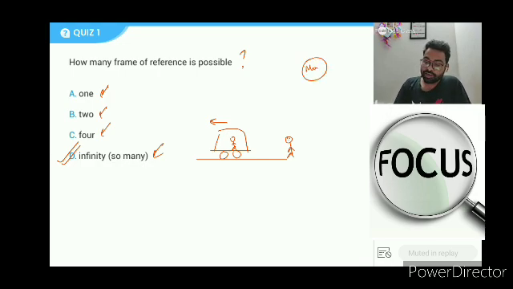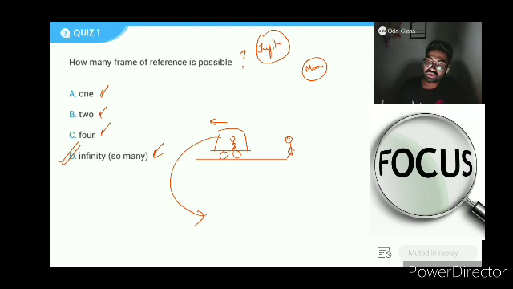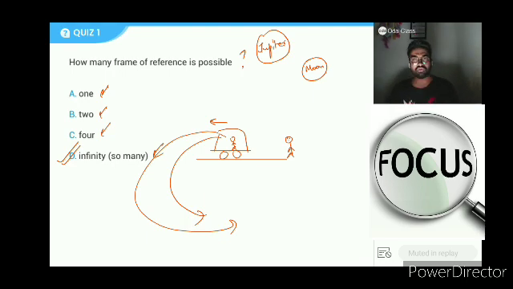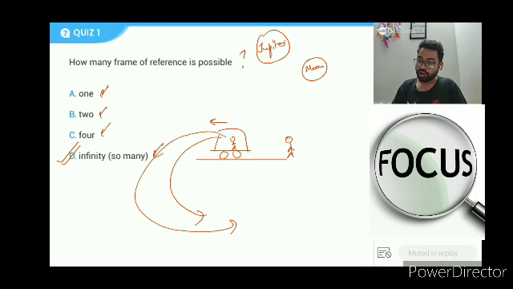A person on the moon will say it is moving, but in a circular motion because Earth is going in a circle. With respect to Jupiter, it would be moving in a different circle. So frames of reference could be infinite, a lot. So you don't need to worry about that part.